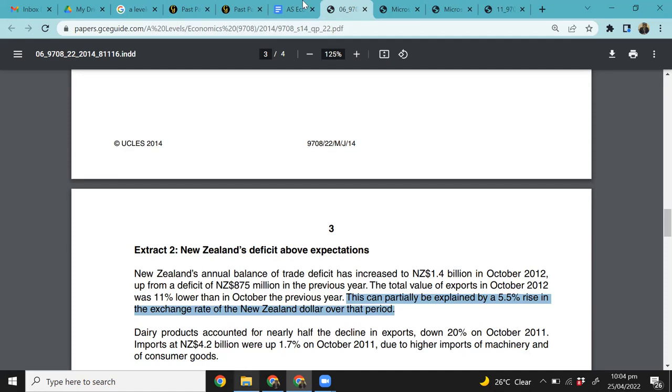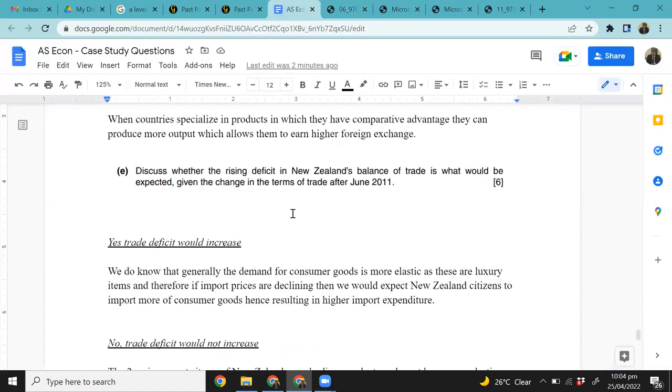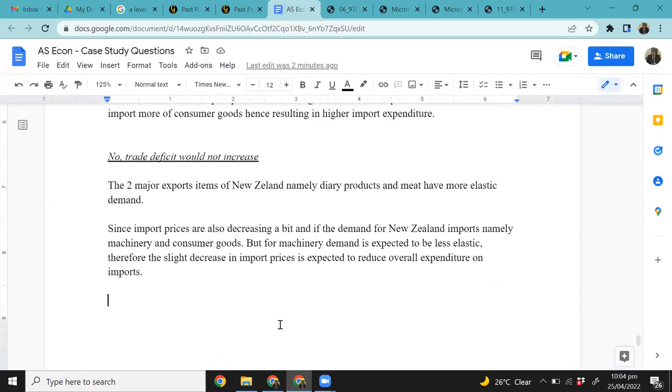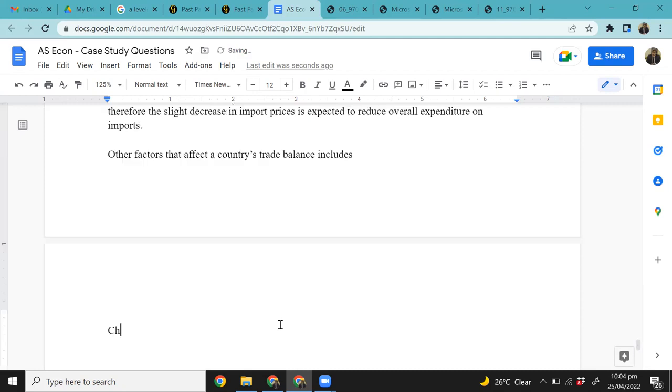And then obviously there are exports, and then how good your trading partners are doing, right? Other factors that affect a country's trade balance include changes in exchange rate, or simply exchange rate changes, right?